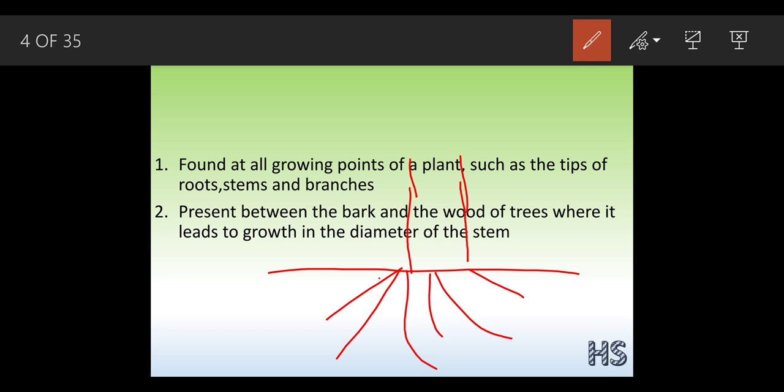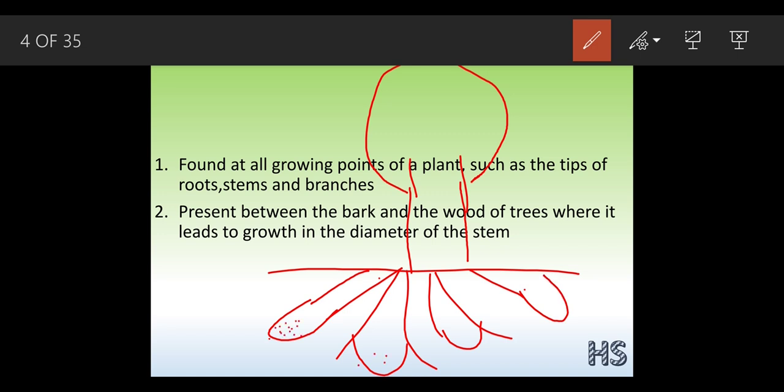Then suppose, as of now, just understand that this is the leaf system. So where are these meristematic tissues found? They are found out here, because suppose this is a meristematic. So they are present at the tip. The tip means at the topmost part. They are present at the tip of this root system. They are present at the tip of this stem system.